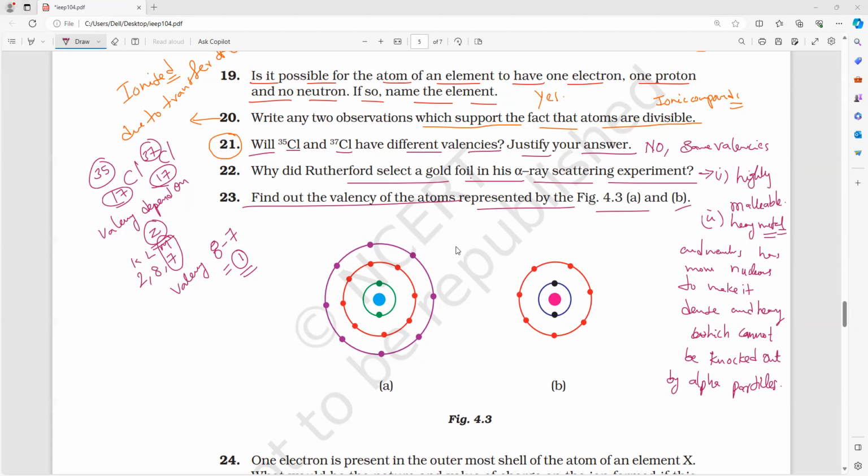First one, what is that electronic configuration? Tell me. 2, 8. So 8 in the outermost shell, K, L, M. So what is the valency? 8 minus 8, which equals 0.